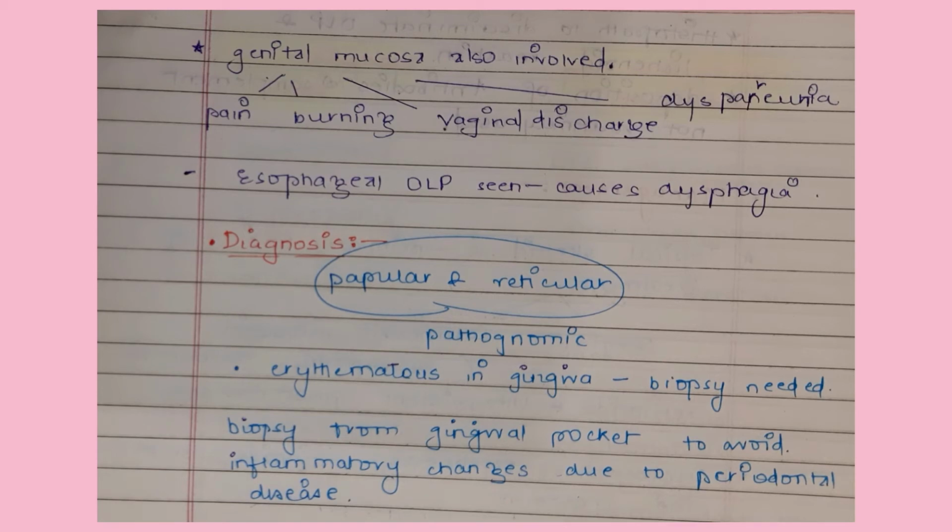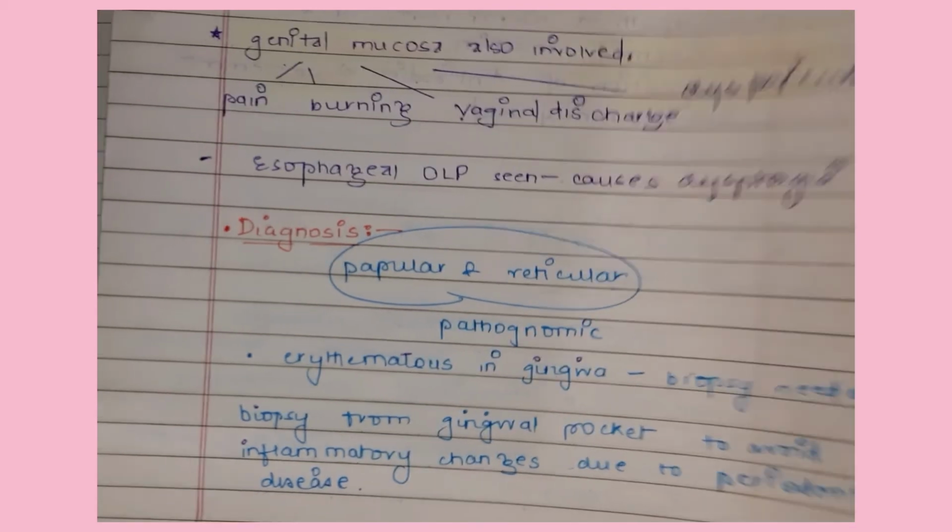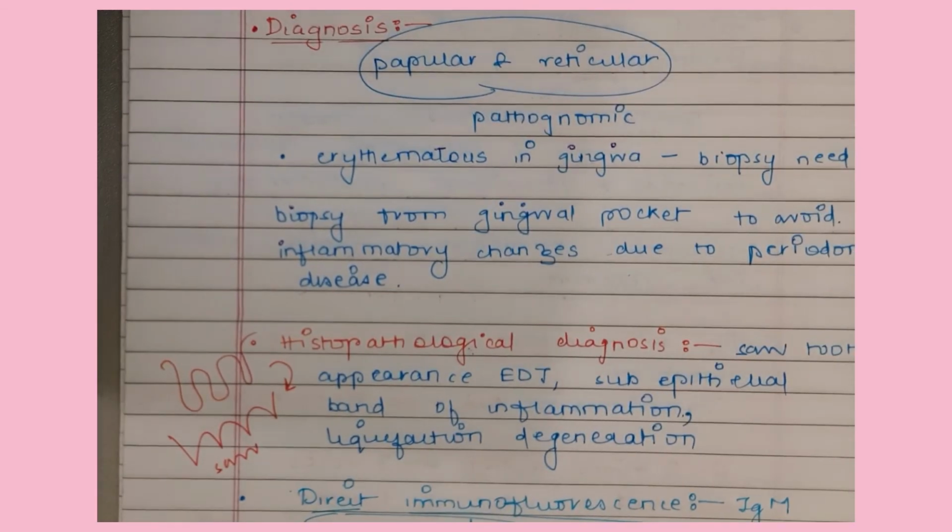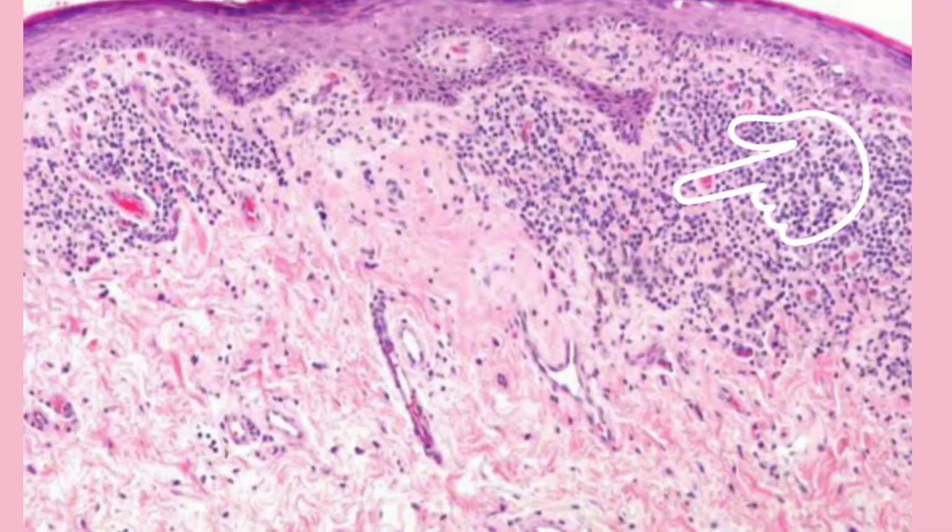So for diagnosis, like I said, papillar and reticular texture are the pathognomonic features of OLP. For the erythematous type and gingival lesions, a biopsy is needed. In histopathological diagnosis, you can see a sawtooth appearance, a subepithelial band of inflammation, and liquefaction degeneration of the basal lamina.